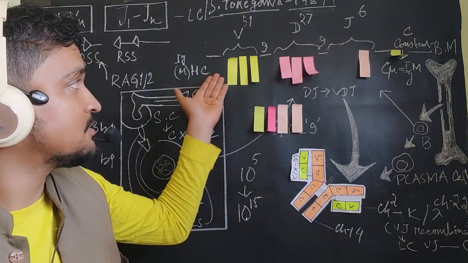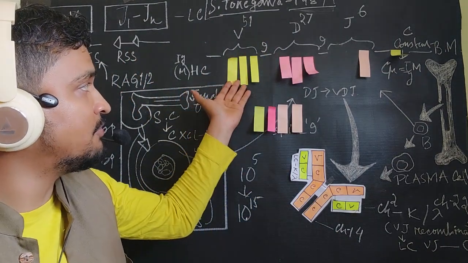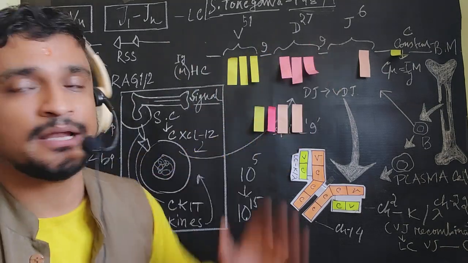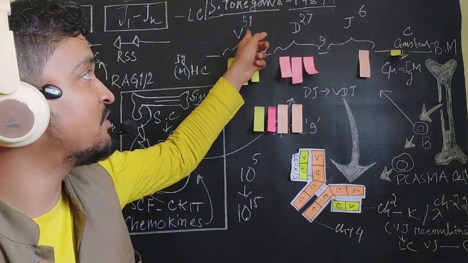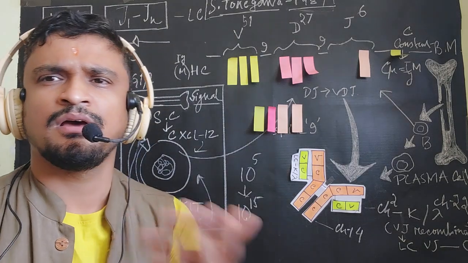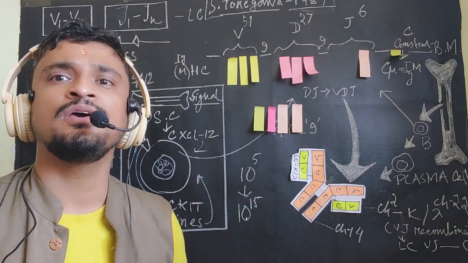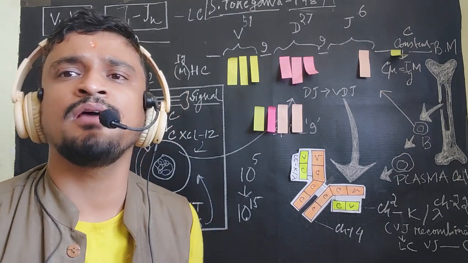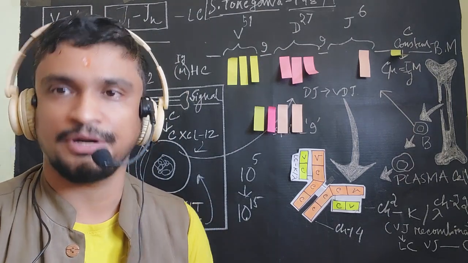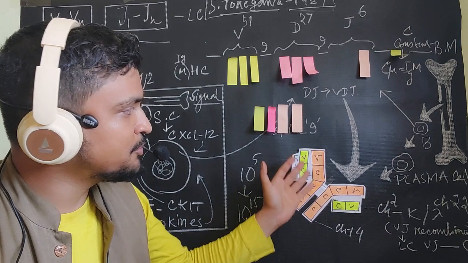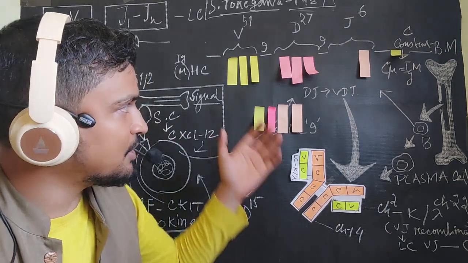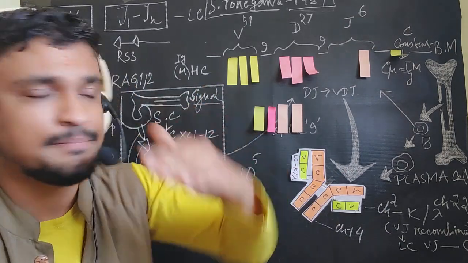Now I can take also here 3 out of it, I can take 1. So in this way, how many times can we arrange it? Multiply 51 by 27 by 6, it comes around 8200. Now after somatic hypermutation, you can produce a trillion number of antibodies from the VDJ segments. So you can have the diversity in the antibody. This is the procedure. Now try to understand step by step.